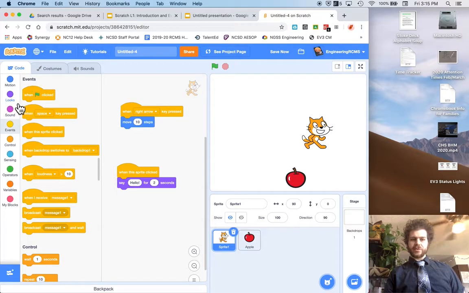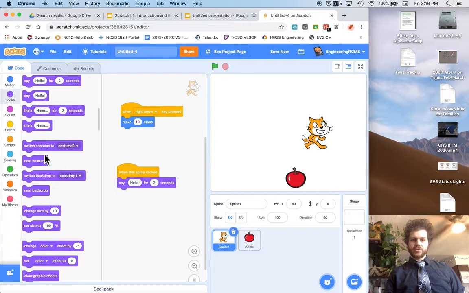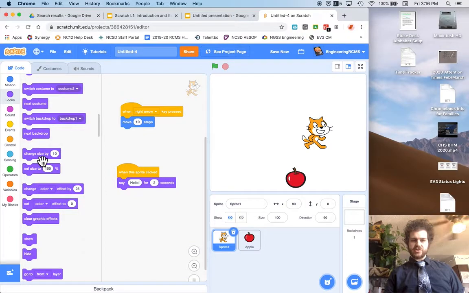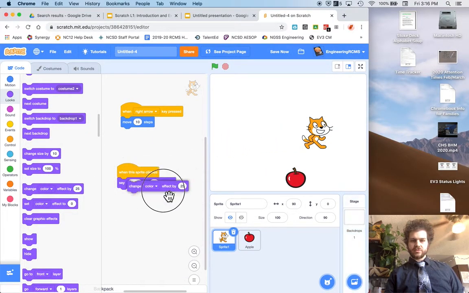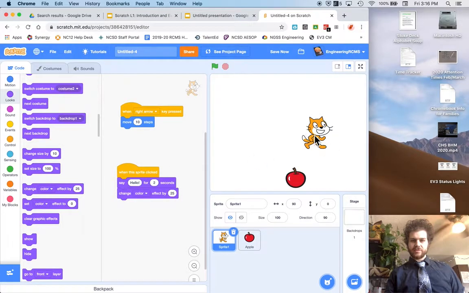All right, and there's a whole bunch of other stuff in looks too. You can change the size of things. You can change color, which is pretty fun. So you'll notice that it said hello for the 2 seconds and then changed color, because it can only do one command at a time. So usually it has to do something first and then it'll do the next thing.